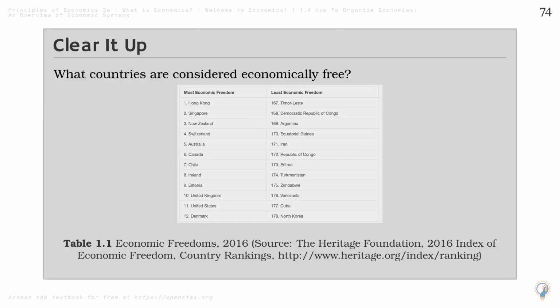Table 1.1 Economic Freedoms, 2016. Source: The Heritage Foundation. 2016 Index of Economic Freedom. Country Rankings. http://www.heritage.org/index/ranking.